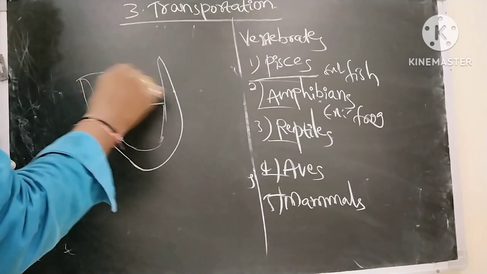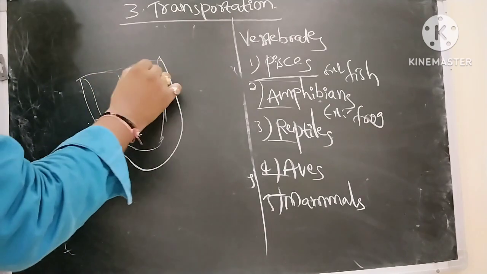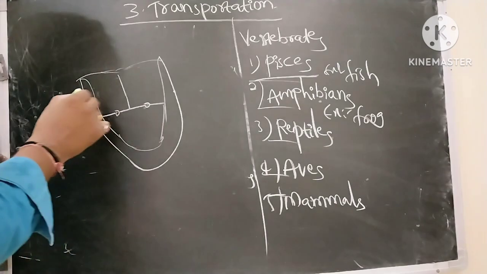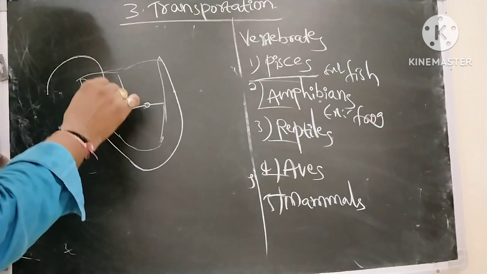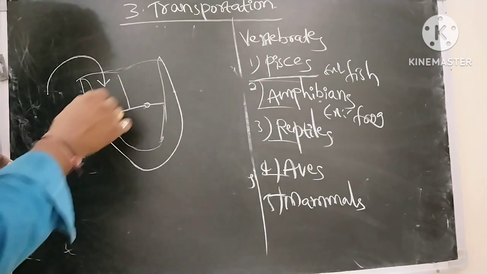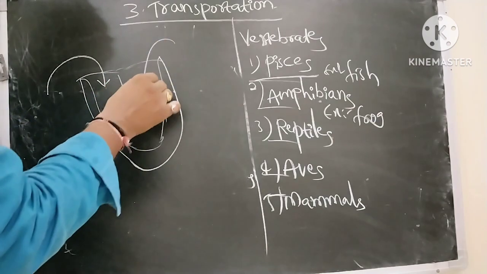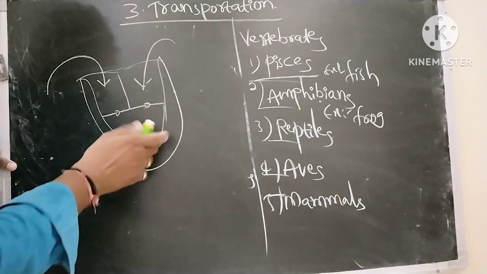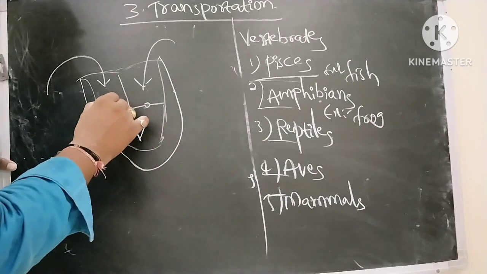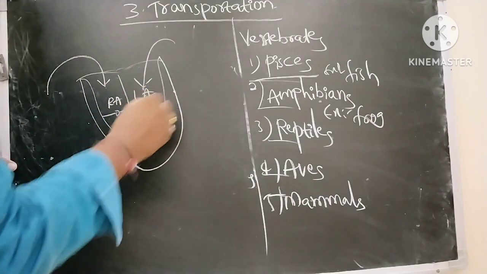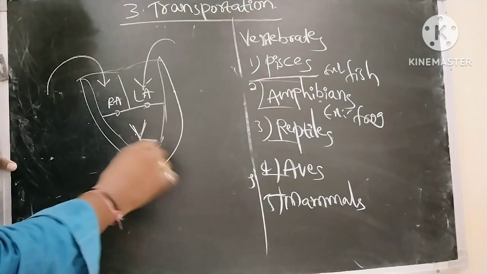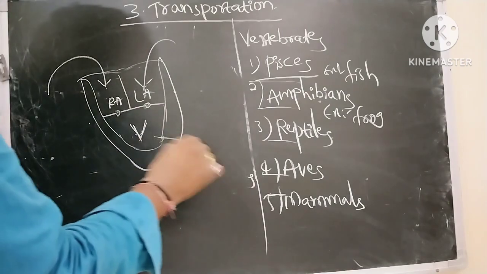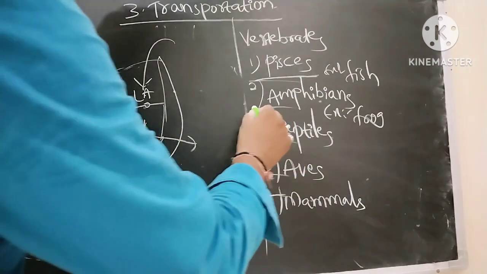How the transportation occurs here is: right auricle receives deoxygenated blood, left auricle receives oxygenated blood, and mixed blood is present in the ventricle. Okay, right auricle, left auricle, and one ventricle. Mixed blood is distributed to the body parts in frog.